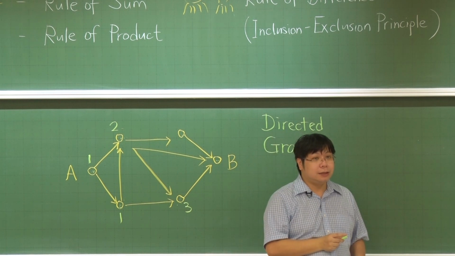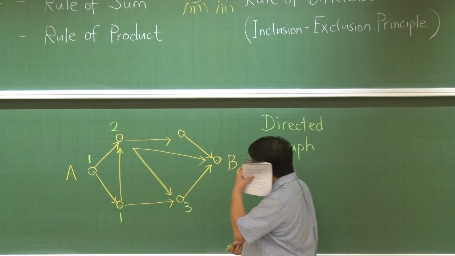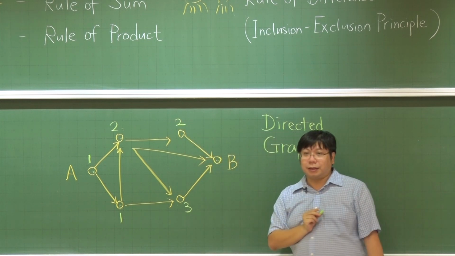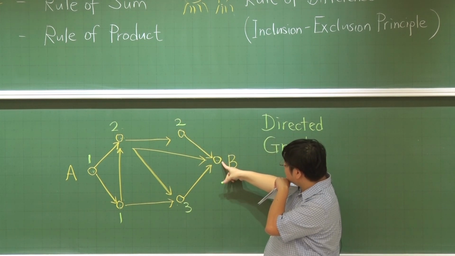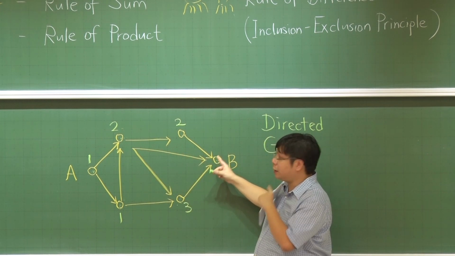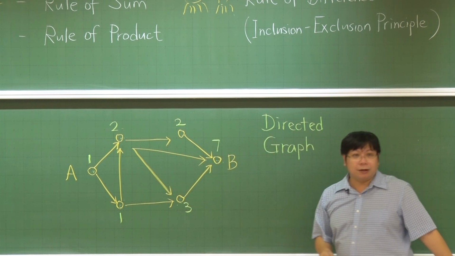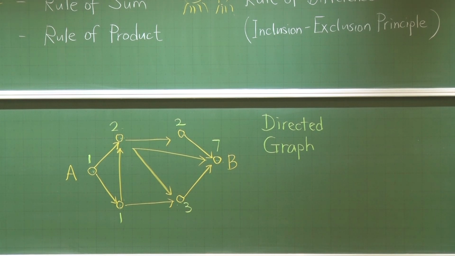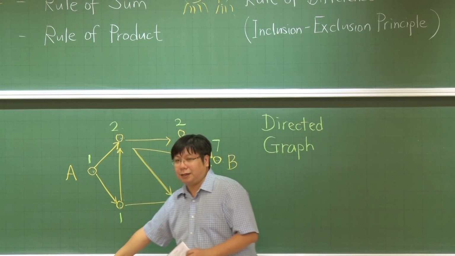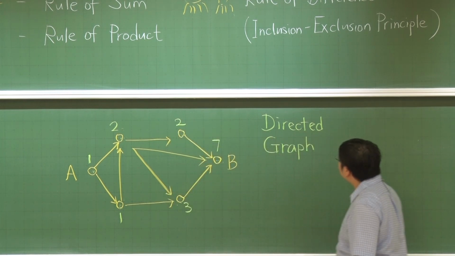Is that okay? So we can do this and then what? For this one, this will be 2. And finally, for this one it is 2 plus 2 plus 3, and it's going to be 7. Is that okay? So if you know how to solve this, there is another related problem.